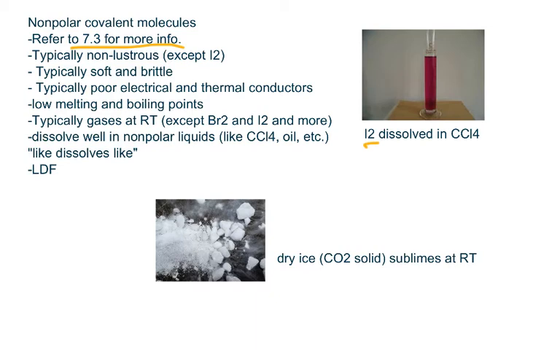Now, these nonpolar covalent molecules are typically non-lustrous, except for I2, as we just saw before. They are typically soft and brittle. They are typically poor electrical and thermal conductors. They have low melting and boiling points most of the time, and one exception is I2, because I2 has very powerful London dispersion forces since it has a large electron cloud. Now, these nonpolar covalent molecules are typically gases at room temperature, and the exceptions are bromine and iodine and more.